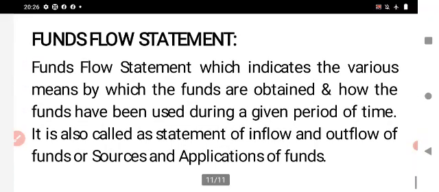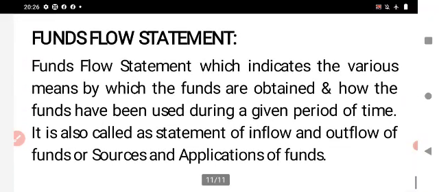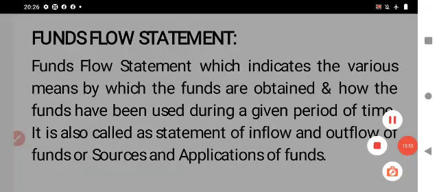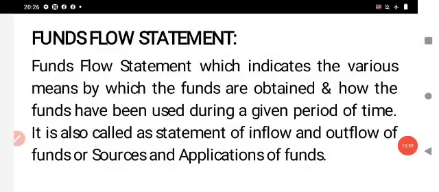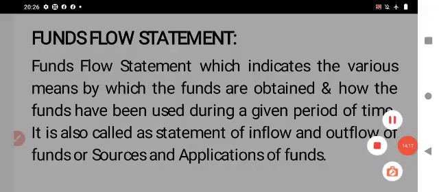And the last concept is the meaning of fund flow statement. Here, the fund flow statement indicates the various means by which funds are obtained and how the funds have been used during a given period of time. It is also called the statement of inflow and outflow of funds, or the statement of sources and application of funds, and is called the fund flow statement.